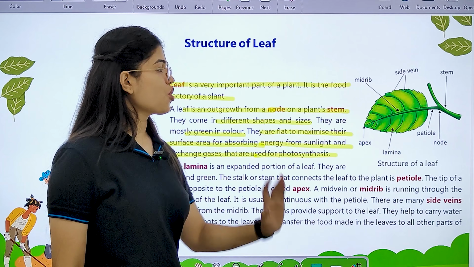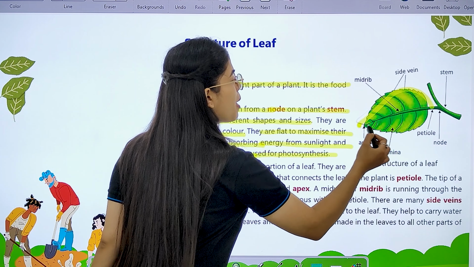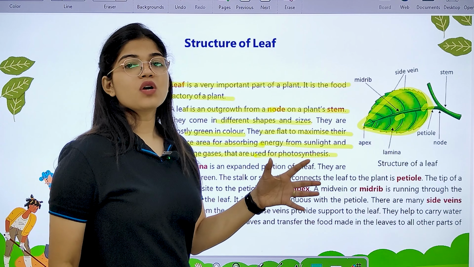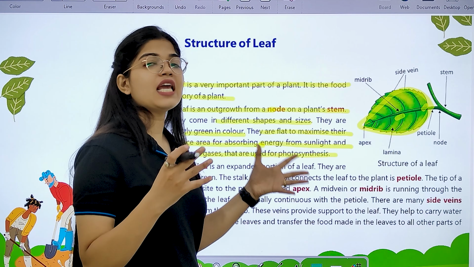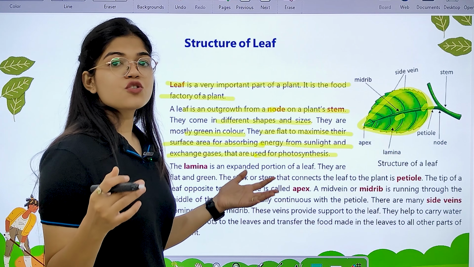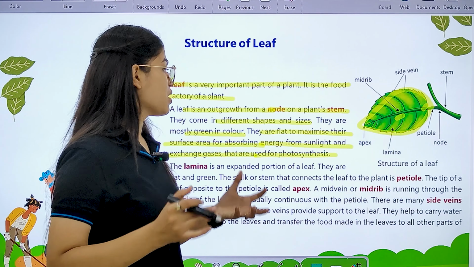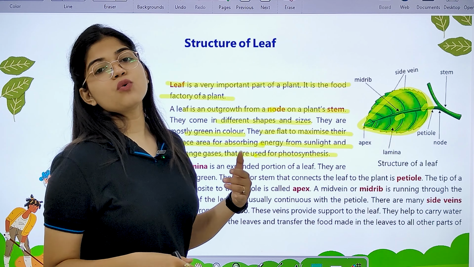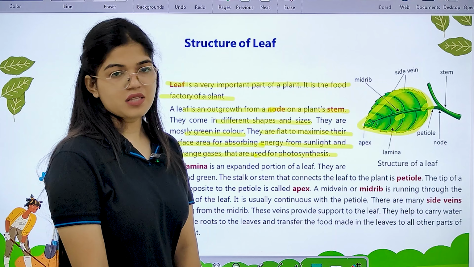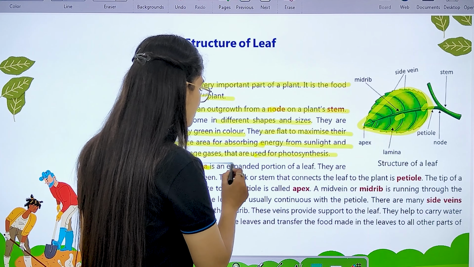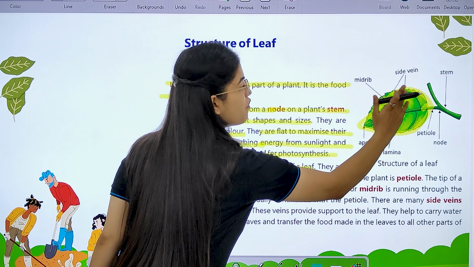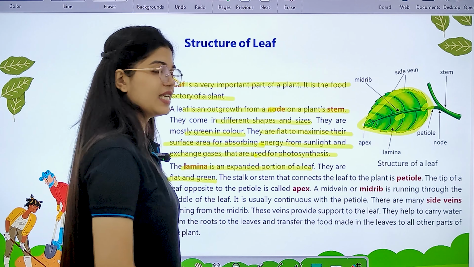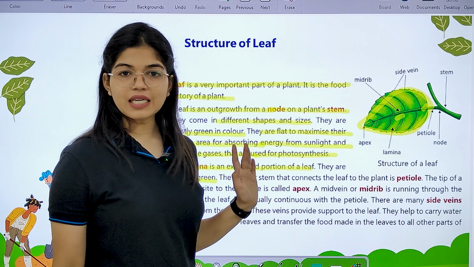Students, you can see in this picture also, this is the broad part of the leaf. And in this broad part only, what do leaves do? They have this flat area to maximize the surface area, so they can absorb an enormous amount of sunlight, and then they can exchange the gases also, and with that they carry out the process of photosynthesis. The lamina is an expanded portion of a leaf. This broad flat part of the leaf is known as lamina. Okay, it is flat and also green in color.